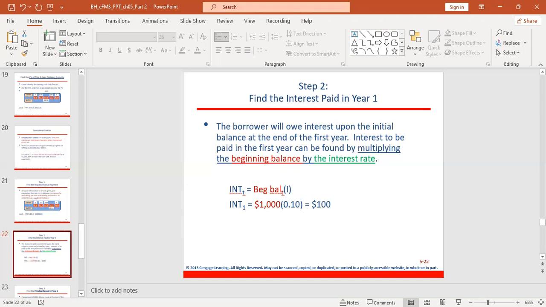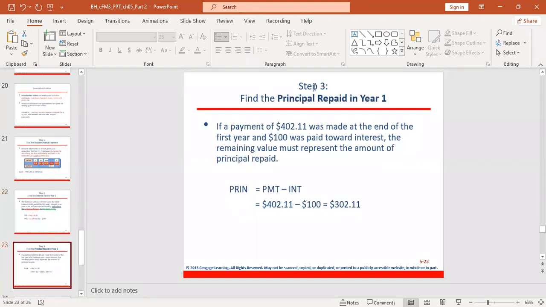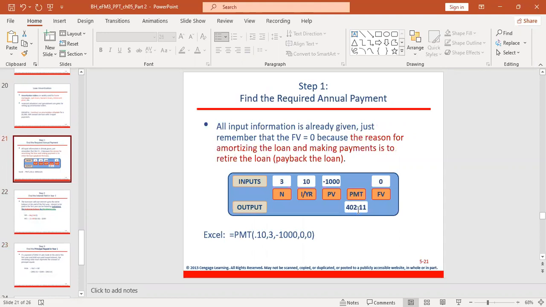Year 1 only. Step 3, very important, you find the principal repaid in year 1. Now, let's go back here. This PMT of 402.11 already includes interest, the interest of 10%. So inside this PMT of 402.11, there are interest charges inside.